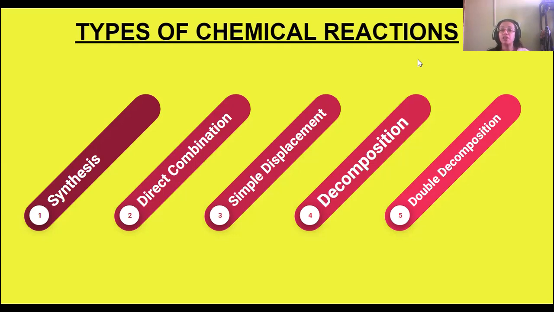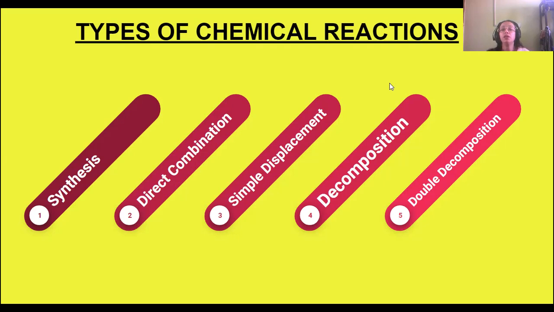So let me start with where I have stopped, the types of chemical reactions which I was discussing. There are 5 types of chemical reactions: synthesis, direct combination, simple displacement, decomposition, and double decomposition.